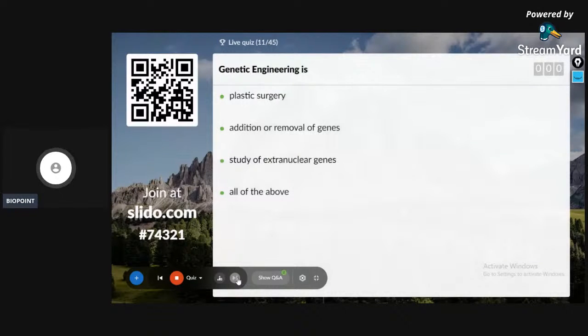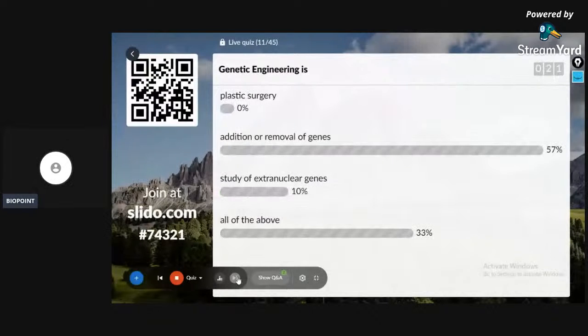Genetic engineering is option A, plastic surgery; B, addition or removal of genes; C, study of extranuclear genes; D, all of the above. 57% of the students gave the correct answer for the question. 12th question on the screen.